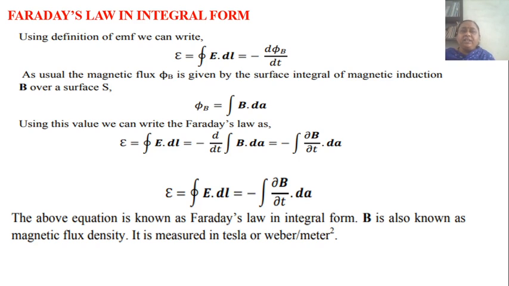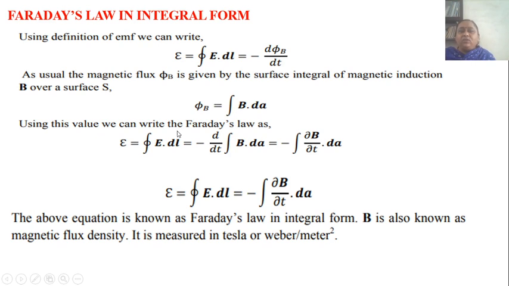Now Faraday's law in integral form. Using the definition of electromotive force, we can write induced EMF E equal to the closed integral of E dot dl equal to minus d phi by dt. Now that is using the definition of induced EMF. As usual, the magnetic flux phi B is given by the surface integral of magnetic induction B over a surface S. Then phi B equals the integral of B dot dA, where B is the magnetic induction.